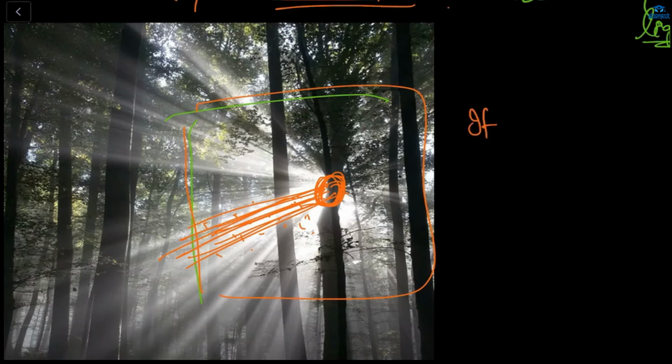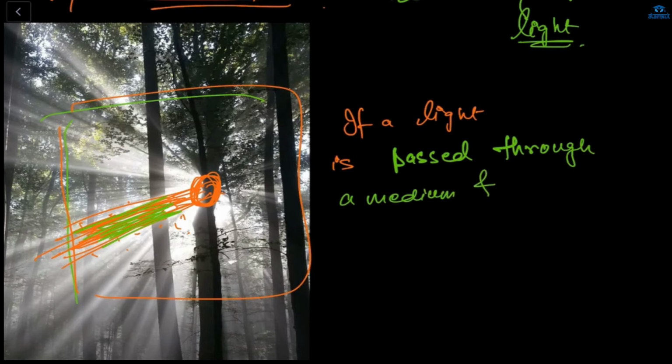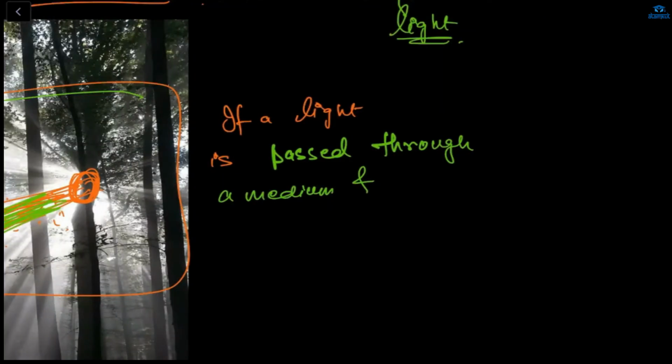See here what happens if a light is passed through a medium. This is my medium, and from here light is passing, okay? So if a light is passed through a medium, then its path can be seen, and we can also see the dust particles which are there, like we can see from this part of the beam. If a light is passed through a medium and its path can be seen, this effect is known as the Tyndall effect. Let me show you some things.